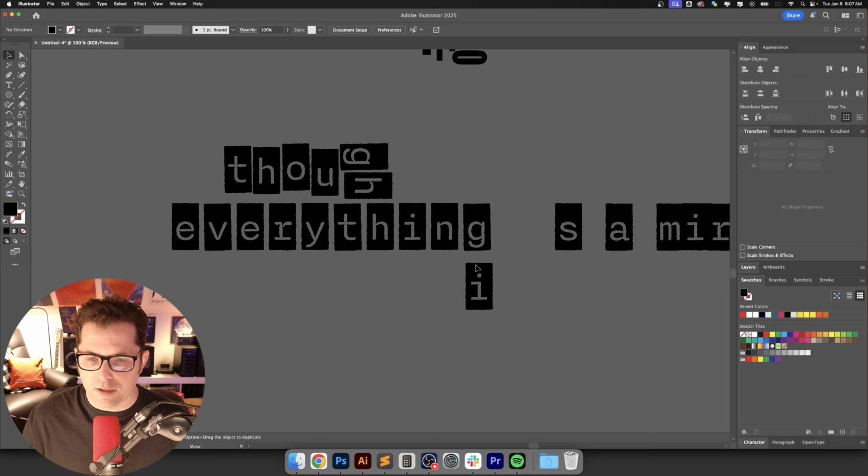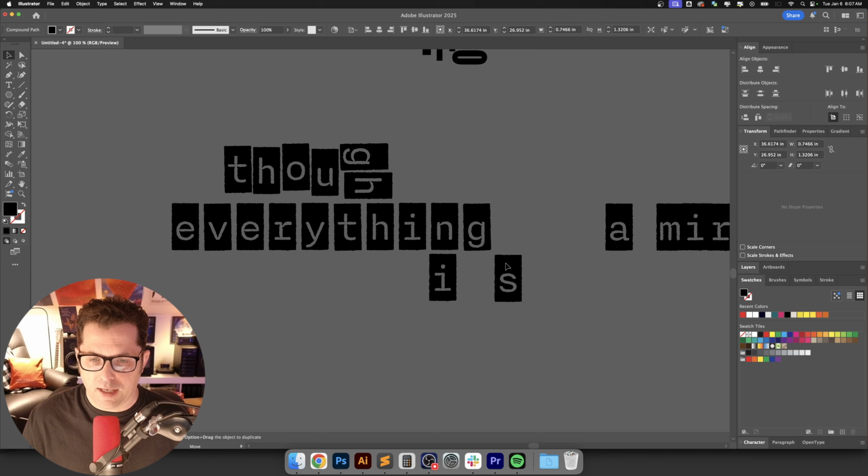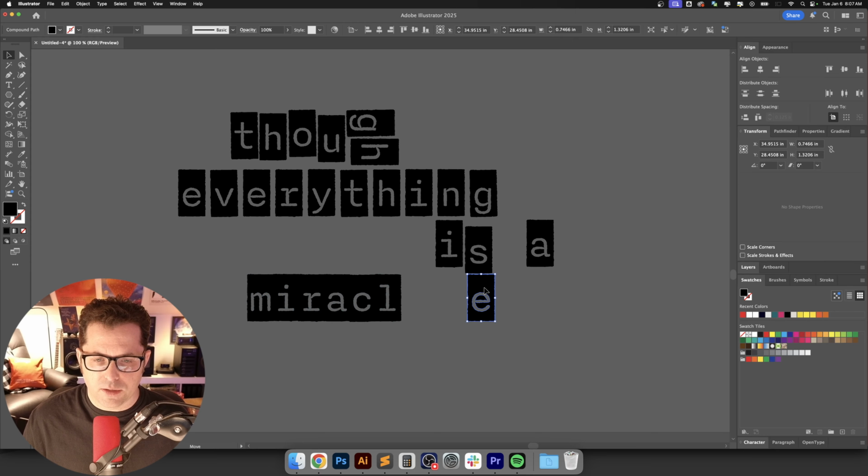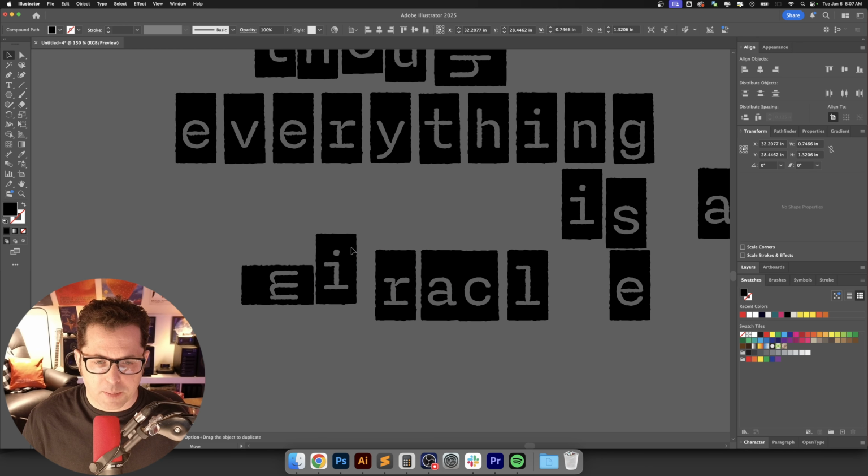And then for the is, we'll bring is down here. Actually, I think I want it a little bit more in line with that N. And then we'll bring that S really far down. And then A right here. And then we'll do Miracle. And maybe we'll rotate the M to balance that out a little bit. We'll bring this up here just to make it look like the M was right next to it and just fell over. I think that's an interesting look.